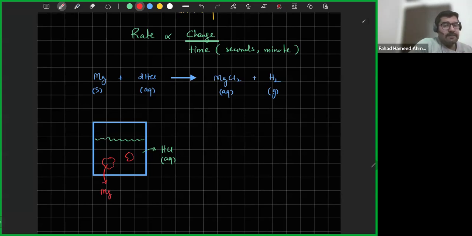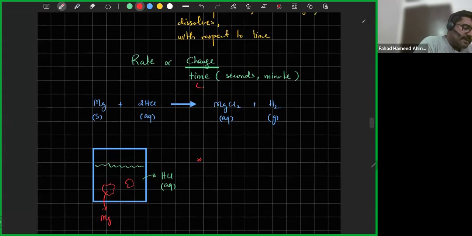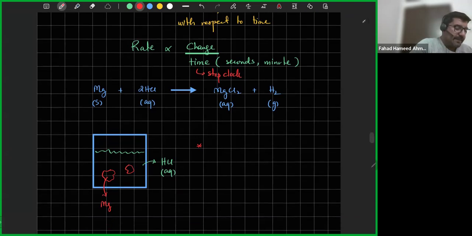So what change would I measure with respect to time? I can take out my stopwatch. Remember, time is going to be measured using a stop clock. Keep that in mind: a stop clock is essential for measuring the rate of reaction.